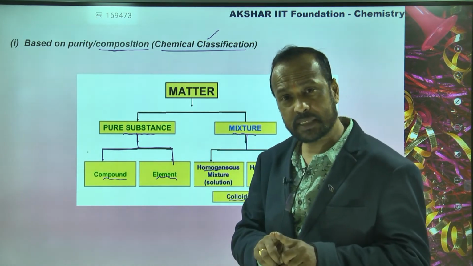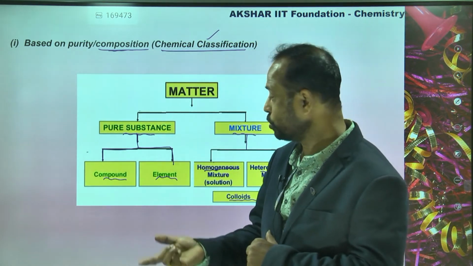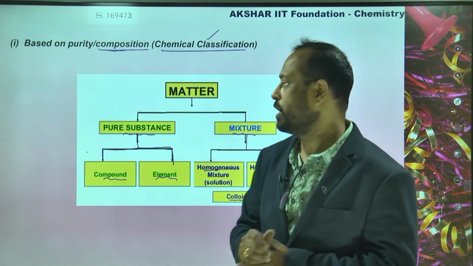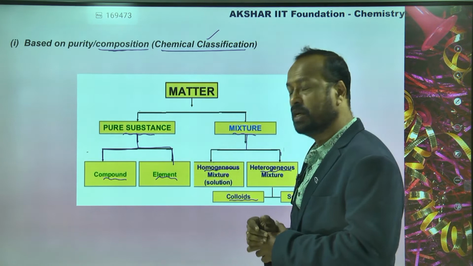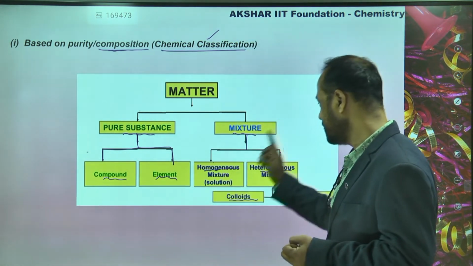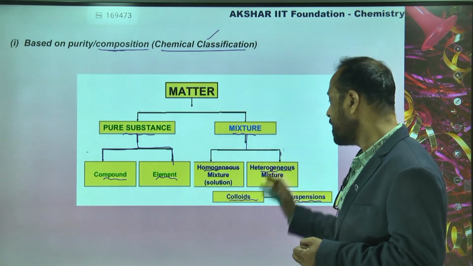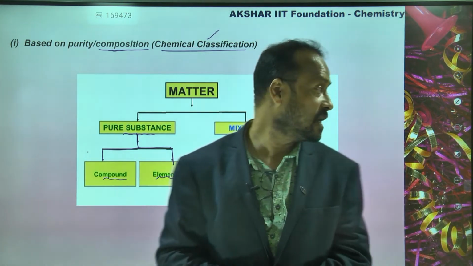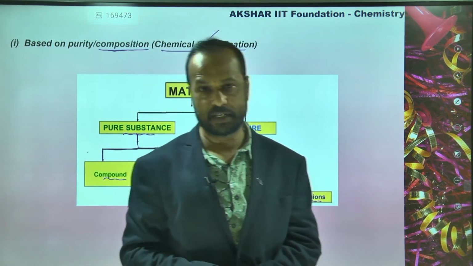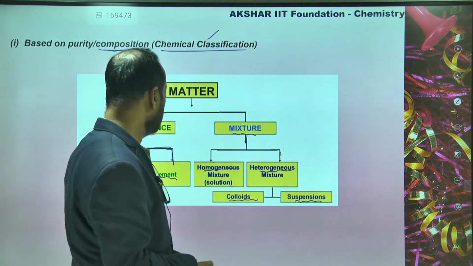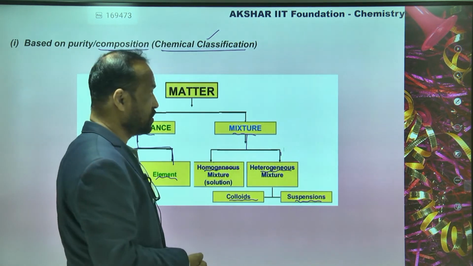Pure substances are again classified into two types called elements and compounds. Mixtures are also classified into two types called homogeneous and heterogeneous. Heterogeneous is again classified into two types called colloids and suspensions. Is this clear, students? So this is about the classification.